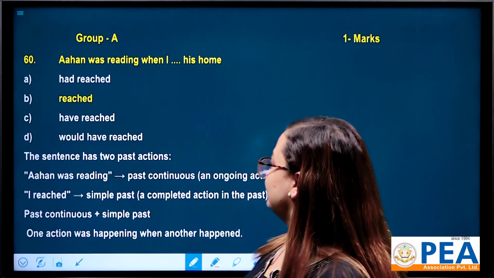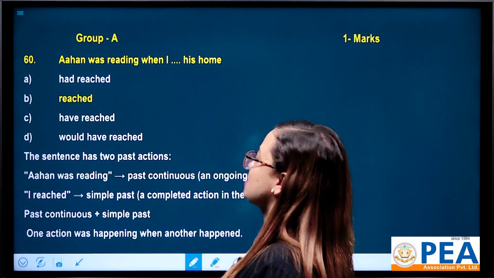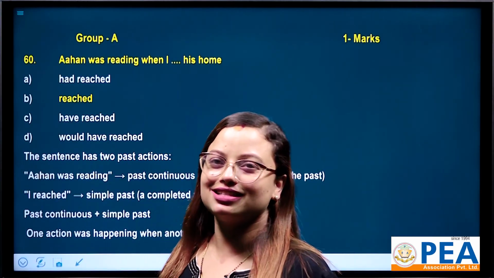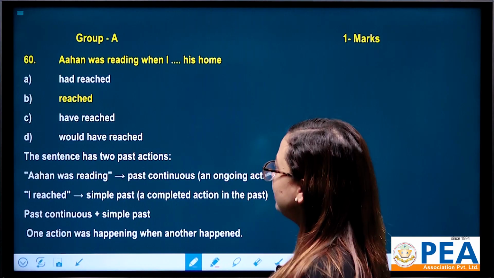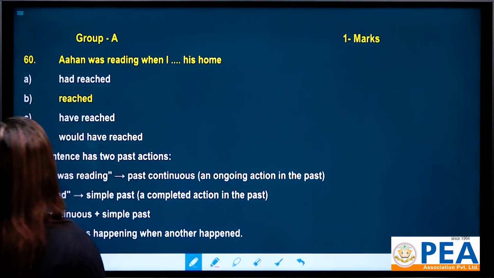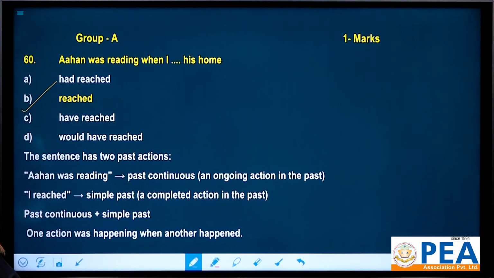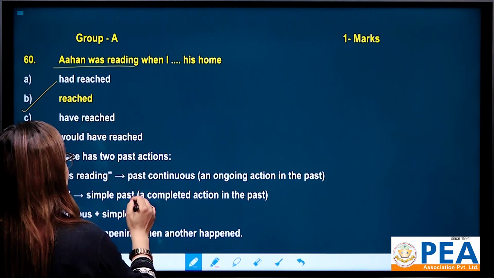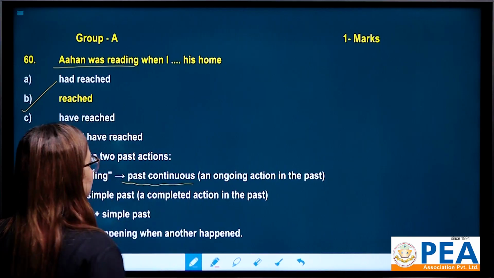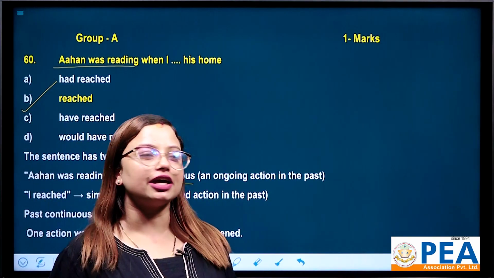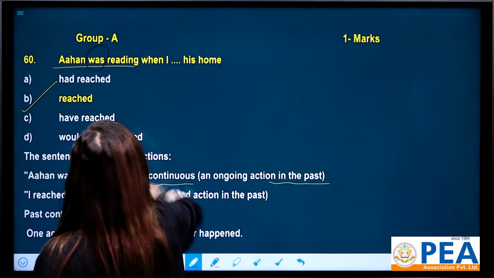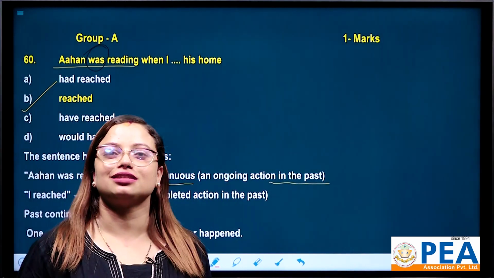Ahan was reading when I dash his home. Okay, let's see this question from tense and tense aspect. Now we have 4 options and the correct answer is reached. Ahan was reading means it follows the structure of past continuous. It is an ongoing action in the past because here is was. So it is an ongoing action in the past.